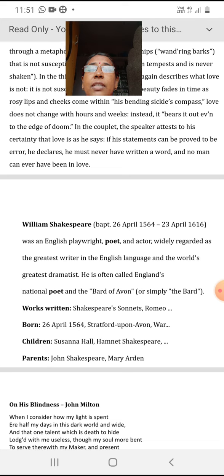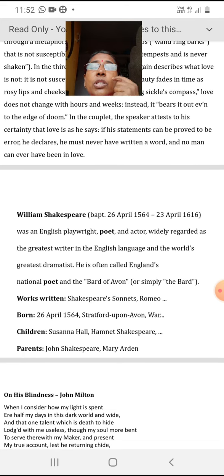So here this is the introduction of the poet, which I had already told you that he was the English playwright, poet, actor, widely regarded as the greatest writer in the English language and the world's greatest dramatist. We know that many of his plays are made as adaptations in various languages, in all the languages of the world.